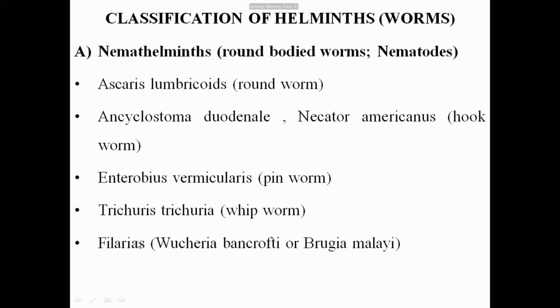And I think we know about the term filariasis, caused by Wuchereria bancrofti and Brugia malayi. I think we have discussed that. The drug of choice for filariasis is diethylcarbamazine, so we will also discuss that drug in this topic. So in the classification of helminths, there are the nemathelminths and the platyhelminths. The nemathelminths are round-bodied worms, also called nematodes: Ascaris lumbricoides, the roundworm, and Ancylostoma duodenale and Necator americanus, the hookworms.